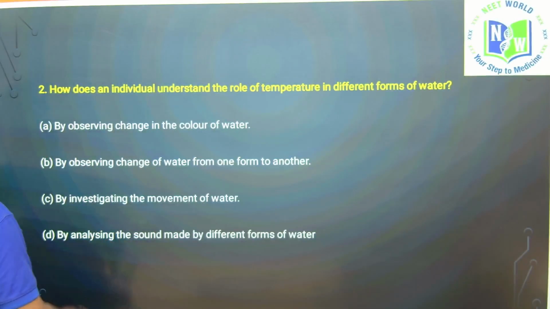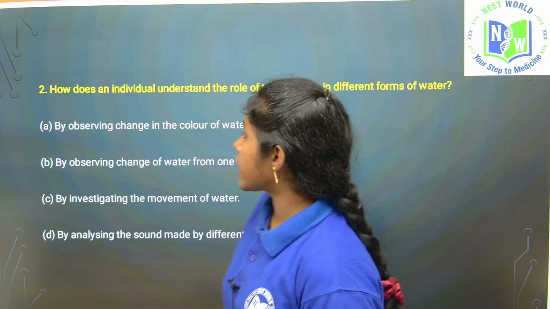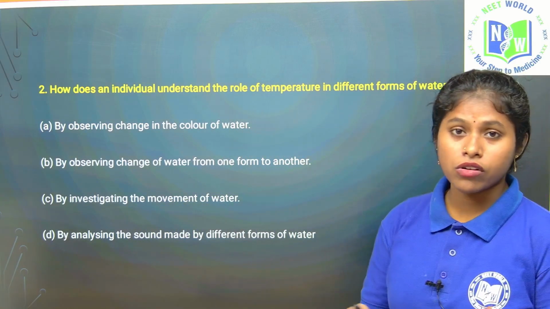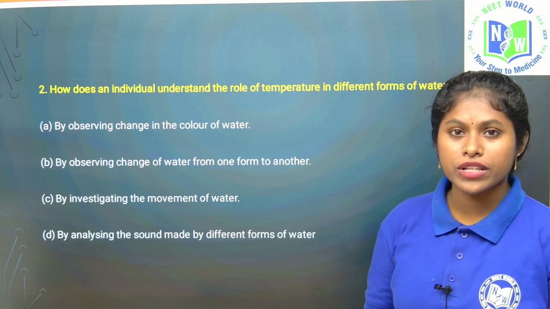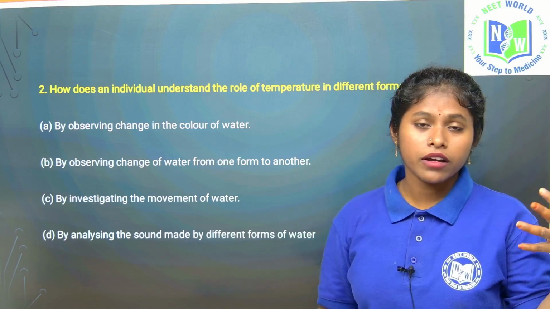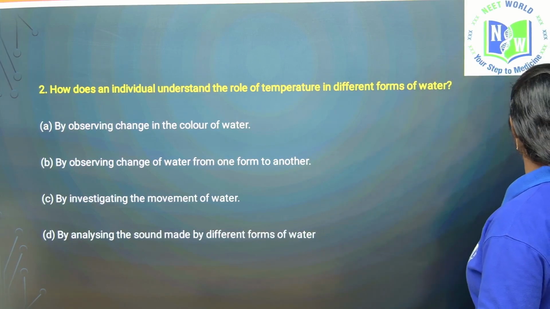See here the next question. How does an individual understand the role of temperature in different forms of water? They are asking how a person observing water sees it become a solid, like ice, or become a gaseous form. So how are they observing that?